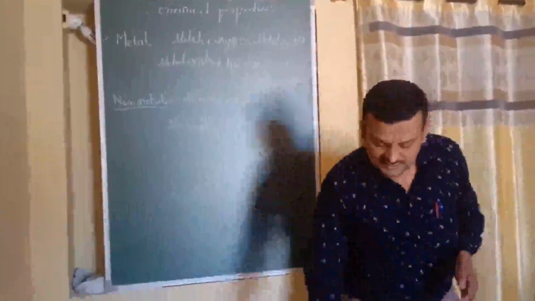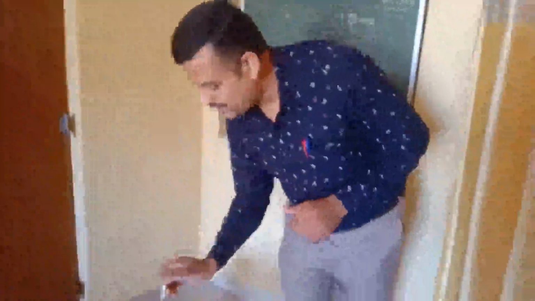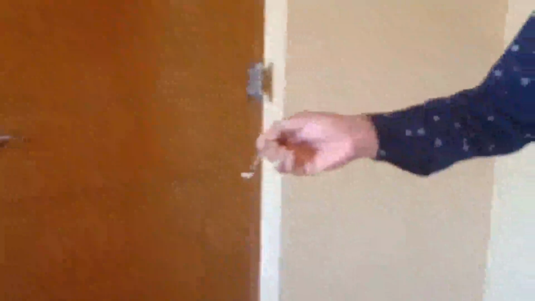So one best example for non-metal is the sulfur. This is the sulfur box, and I will take only a small amount of sulfur powder. Okay, and you should be very careful while doing such experiments. See, from this spatula or small spoon, I will take a very small amount of sulfur. This is sulfur powder, yellow in color. And is it a metal or non-metal? Non-metal. Yes, it is a non-metal.